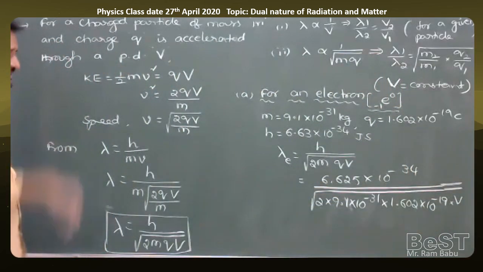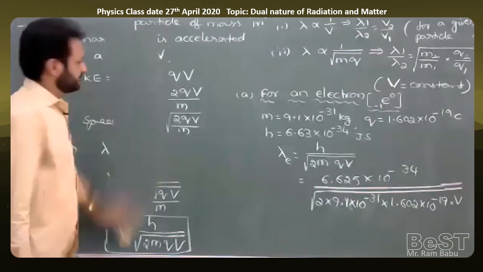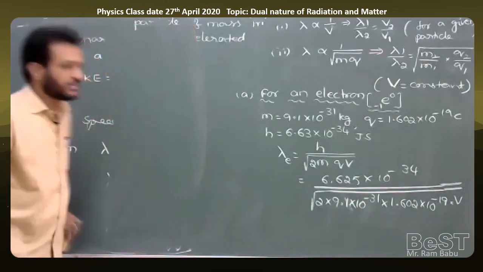And we have to simplify these values. First the denominator, inside the root we have to multiply.